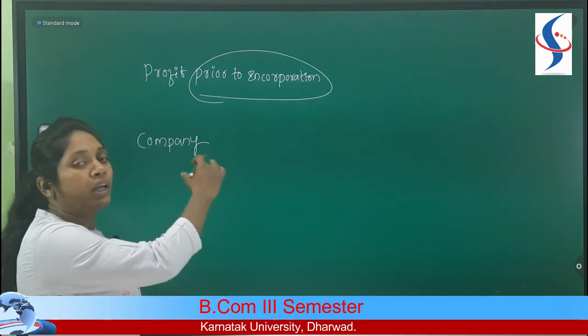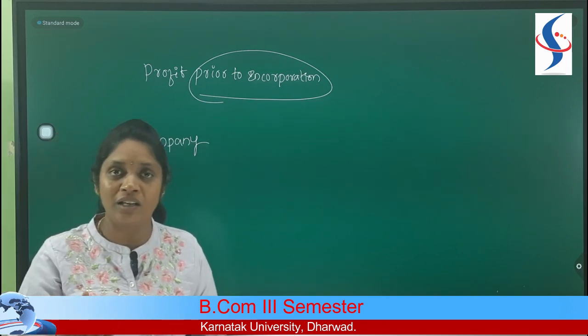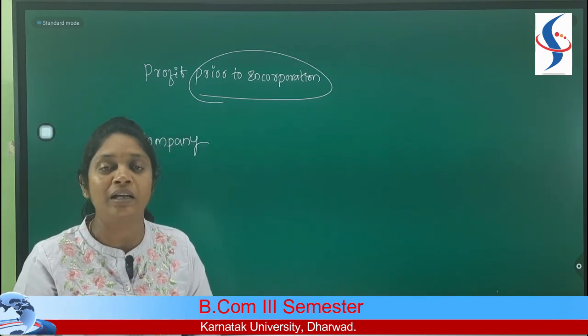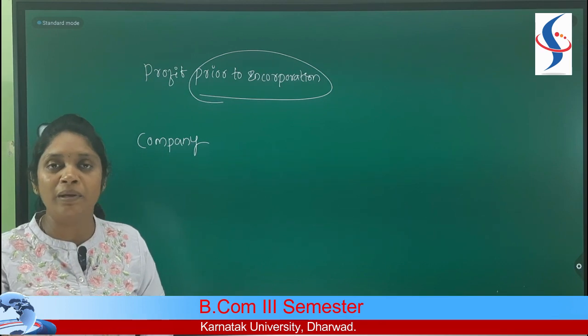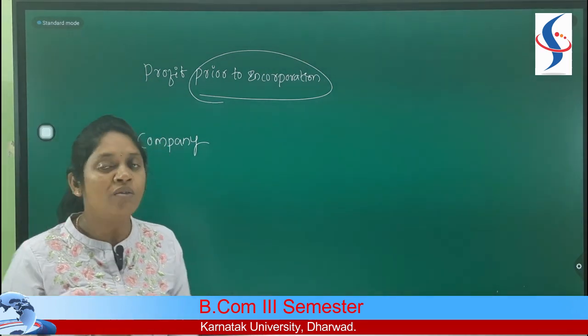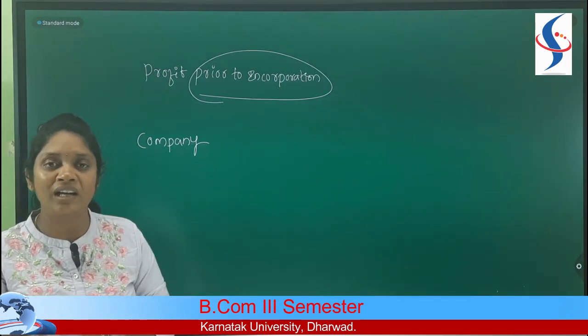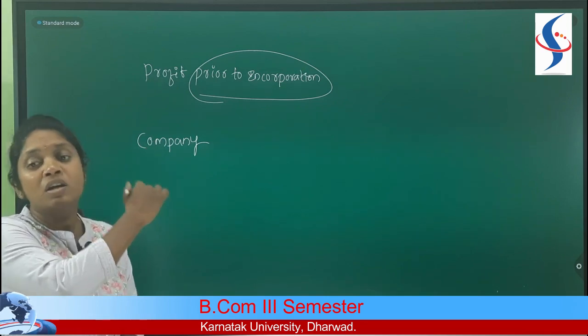This profit prior to incorporation starts only when any person or any existing company purchases a running company in the market. A running company means what? One which is already there in the market, which is already doing business in the market. Due to some reasons, they are now in an urge to sell that company to some other company.